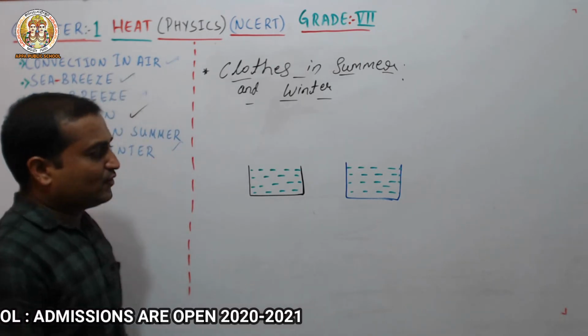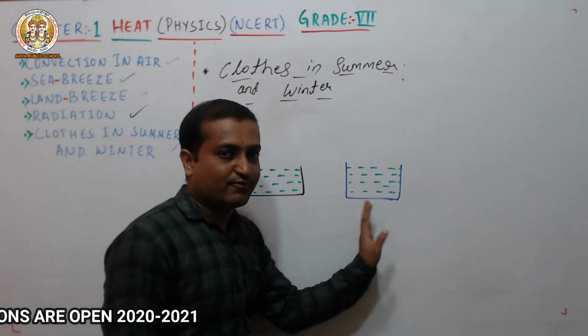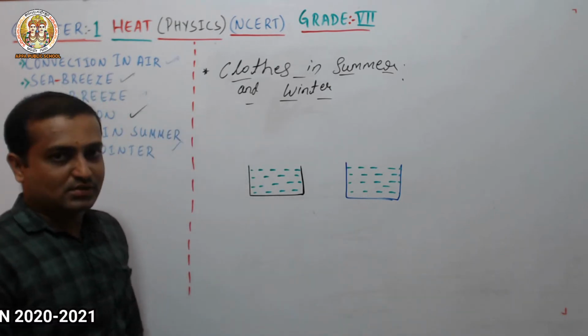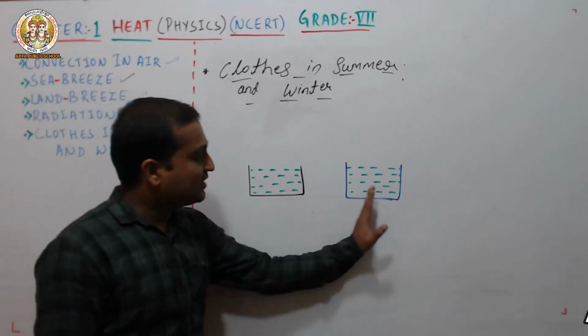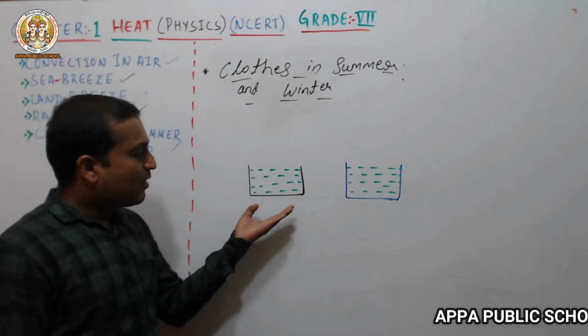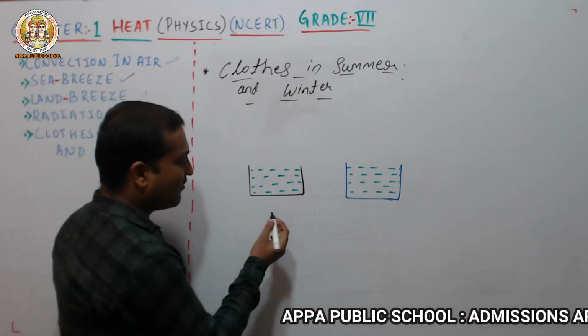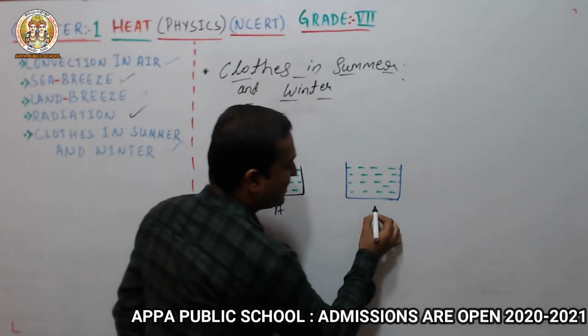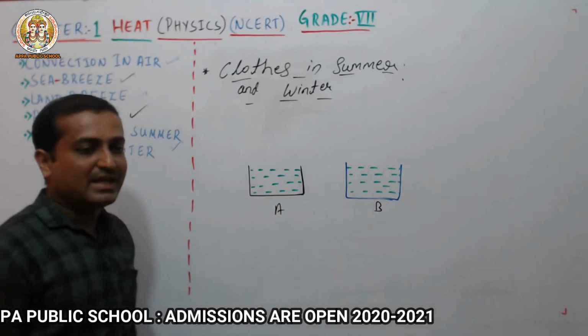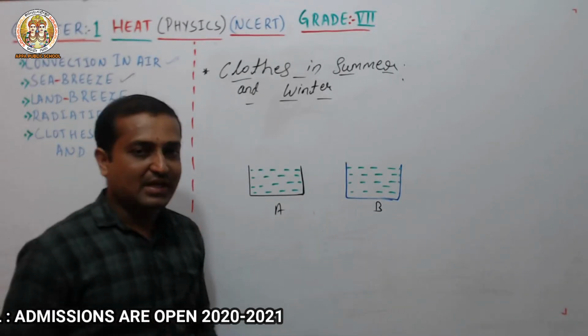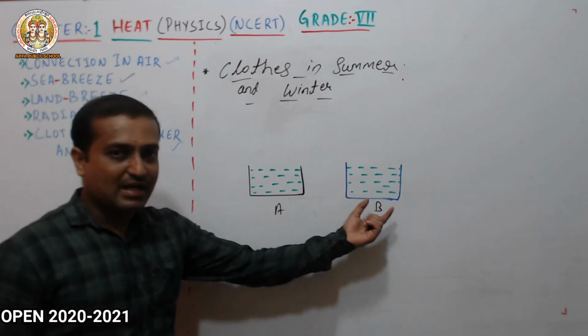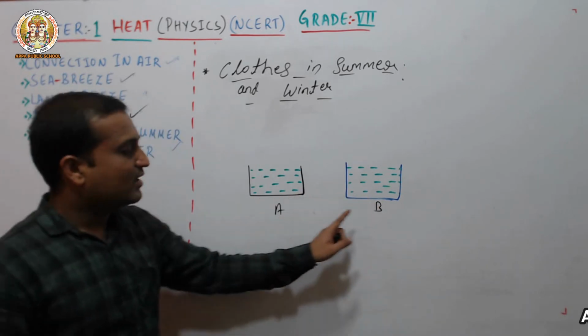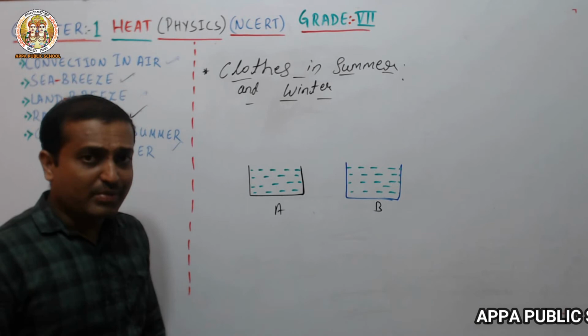After 1 hour you have to measure the temperature of the water in these two cans. Here I will name the black one as can A and this one as can B. A can and B can. We can already identify them by color also.